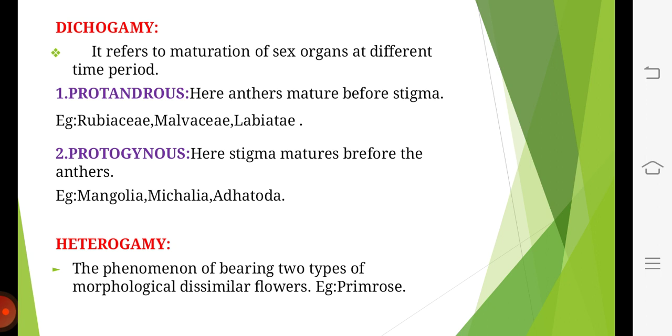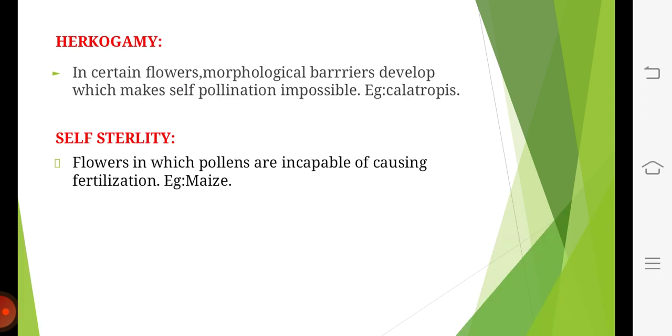Dichogamy. It means anther and the stigma are grown at different times, so that it prevents self-pollination. It is of two types. Protandrous: in this, anther matures before the stigma. Protogynous: in this, stigma matures before the anther. Heterogamy. It means fusion of dissimilar gametes. Herkogamy. Anther and the stigma are placed at different positions.